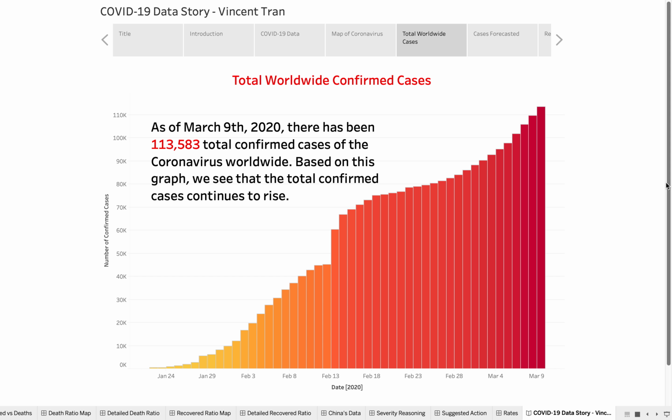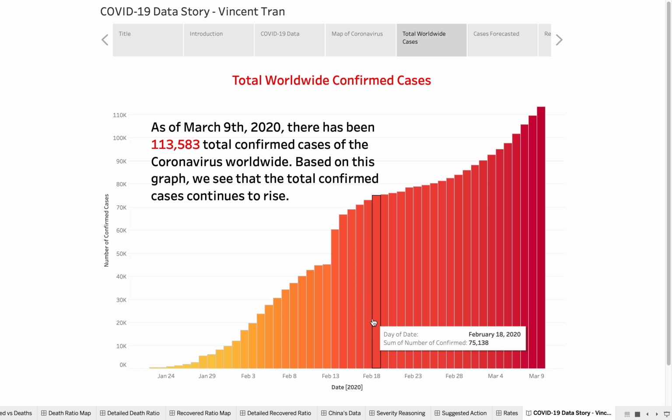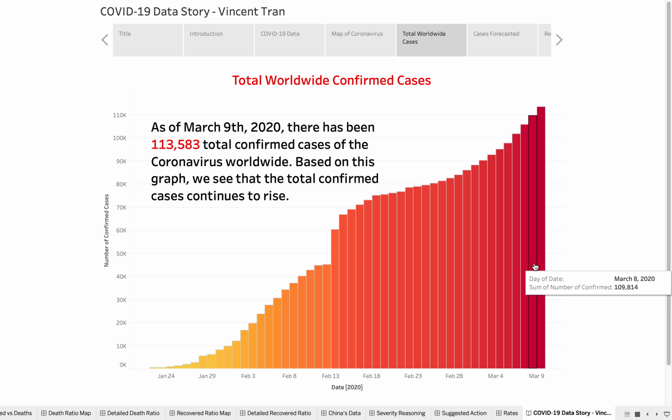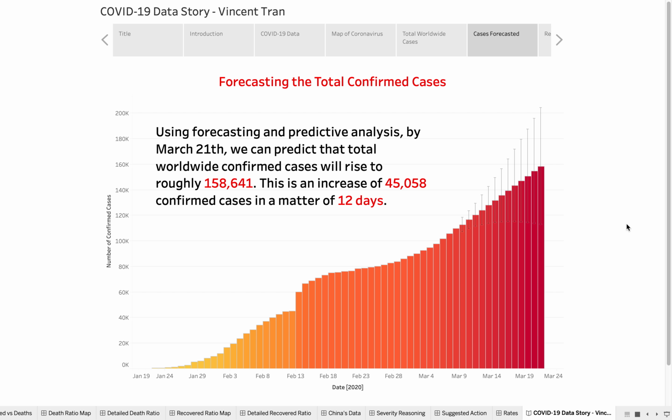113,583 total confirmed cases of the coronavirus worldwide. And based on this graph, you can see that it's steadily increasing as the days pass by. Now we can forecast this data and say that by March 21st, we can predict that the total worldwide confirmed cases will rise to roughly 158,000. This is an increase of 45,000 in a matter of just 12 days, which is concerning.